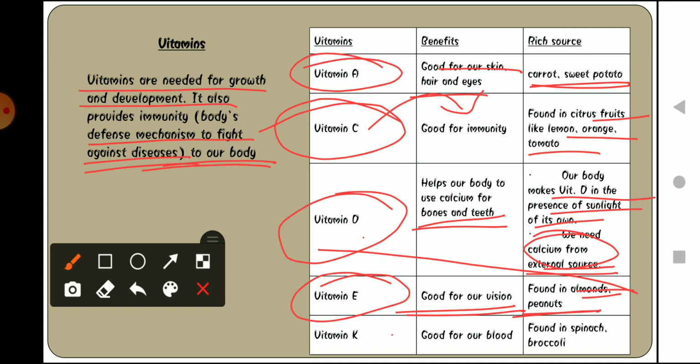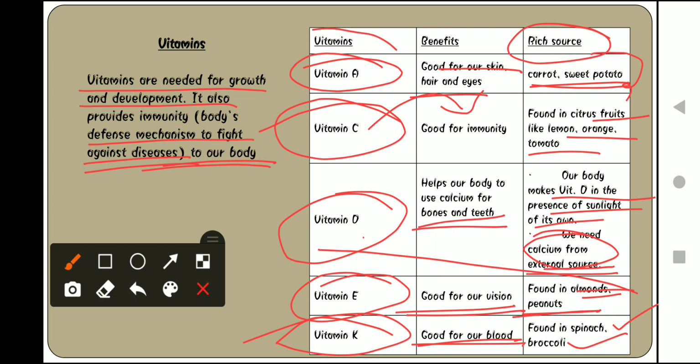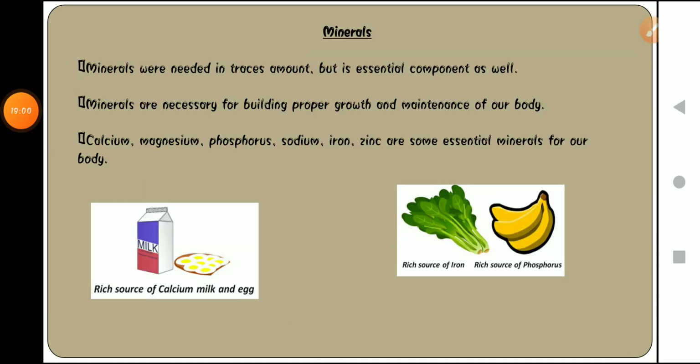Now vitamin K, good for our blood. It is basically good for our blood. And from where can we get it? What are the sources of vitamin K? Those are spinach and broccoli. These are very rich sources, meaning we can get the most of this particular vitamin from these food items. Understood?